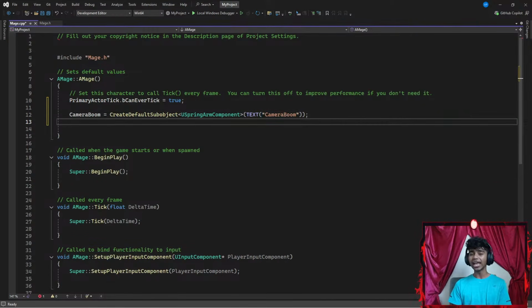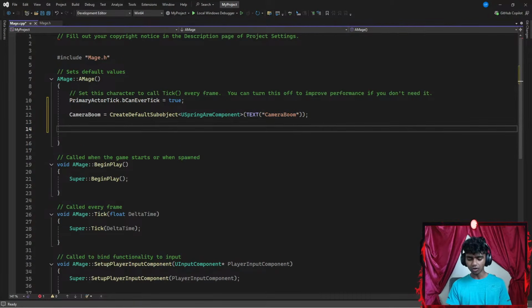Now, I'm gonna go ahead and set a root component to it, so I'm gonna go with something like my camera boom. I'm gonna set up an attachment.